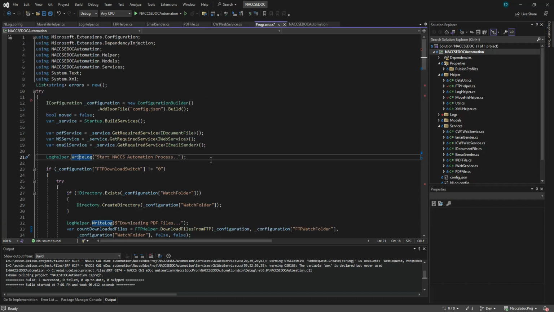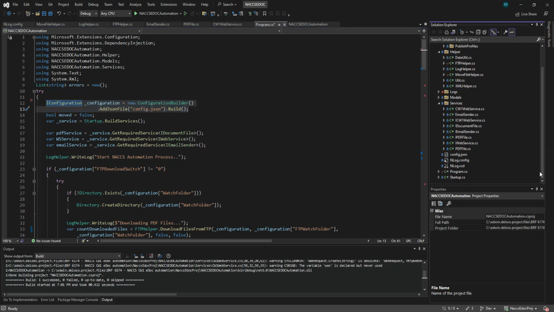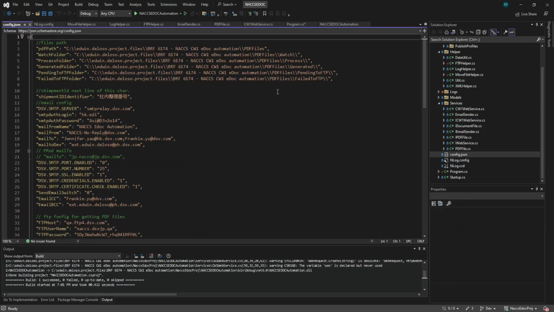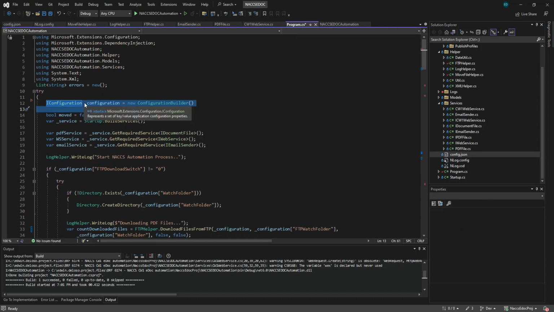First, we configure our configuration file. This is how you add a JSON file, and you create a configuration builder, and all of your config settings will be available in this variable already. And how to read that configuration is just configuration, then the key, something like this. And our services, the build services, this is in our startup here.